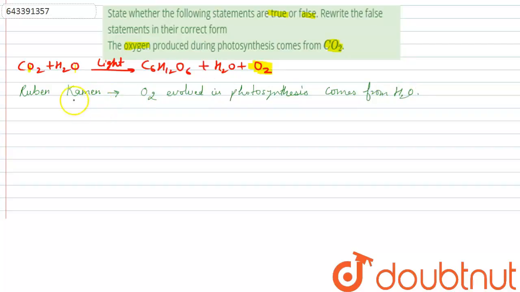Actually, what they did was two sets of experiments. In experiment 1, they used a heavy isotope of oxygen and labeled the oxygen of the water molecule. So here this is labeled.